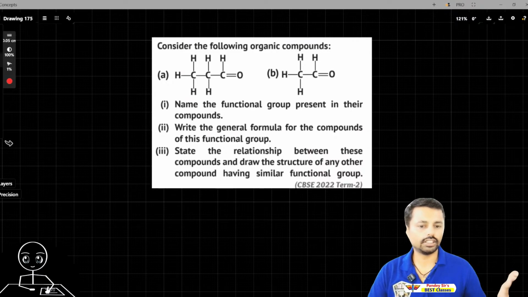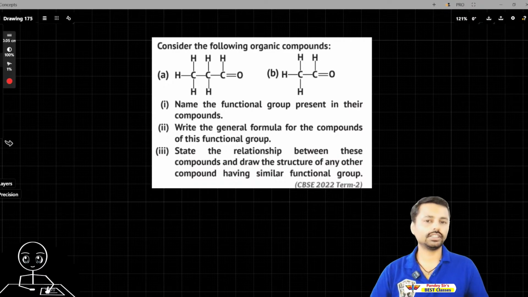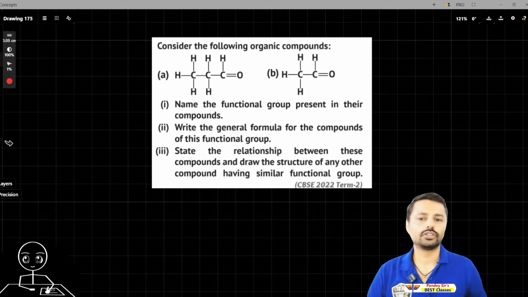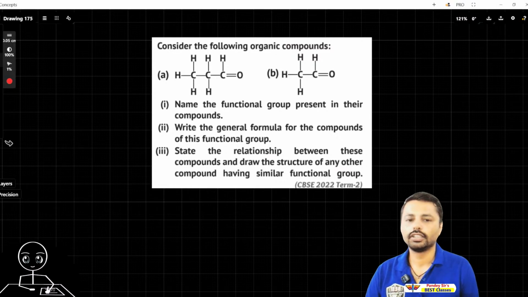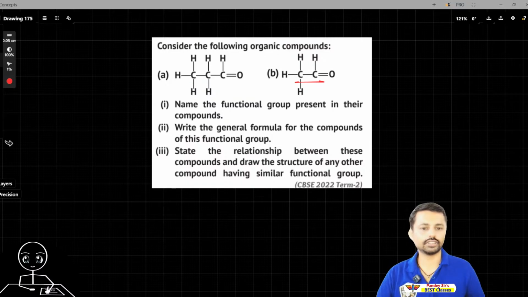So first is aldehyde. Okay, name the functional group present in the compound. It's aldehyde. And then they asked for the general formula. So the general formula contains CHO. So this is ethanaldehyde, this is propanaldehyde. Aldehyde it is, the functional group. State the relation between these compounds and draw the structure of any other compound having a similar functional group.